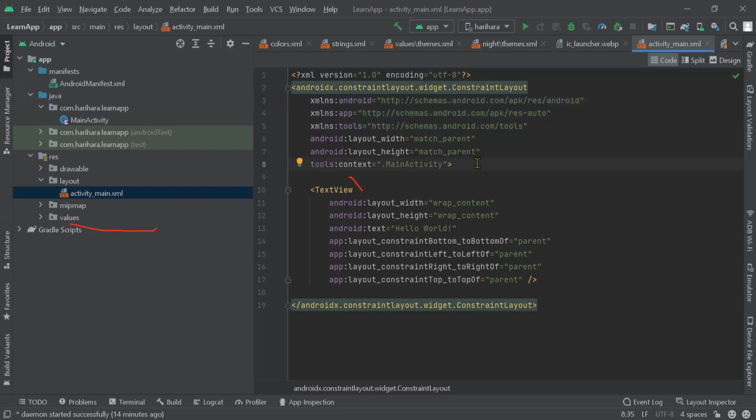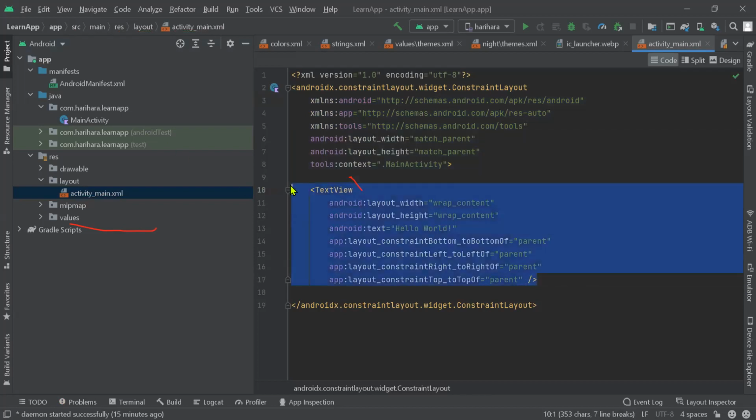This is very similar to HTML. An XML file is very similar to HTML. Whatever we define, we have to close it. If you don't close it, it is considered an error, just like here, you can see it is an error. So we have to close it, and that's all. There is nothing new in an XML file.